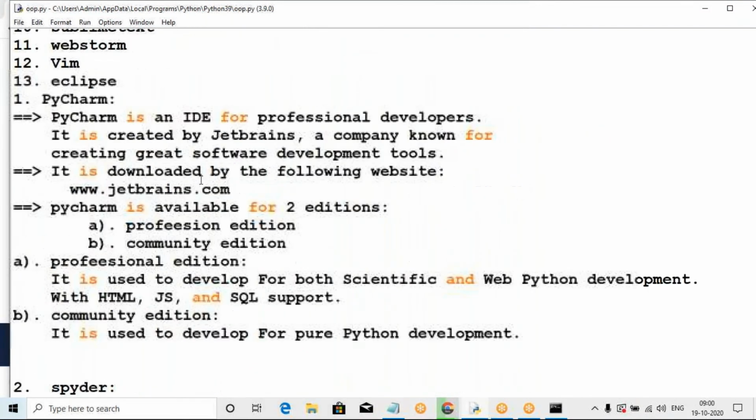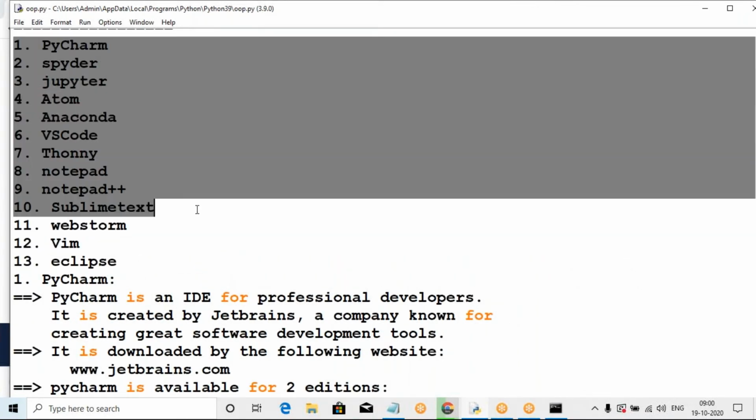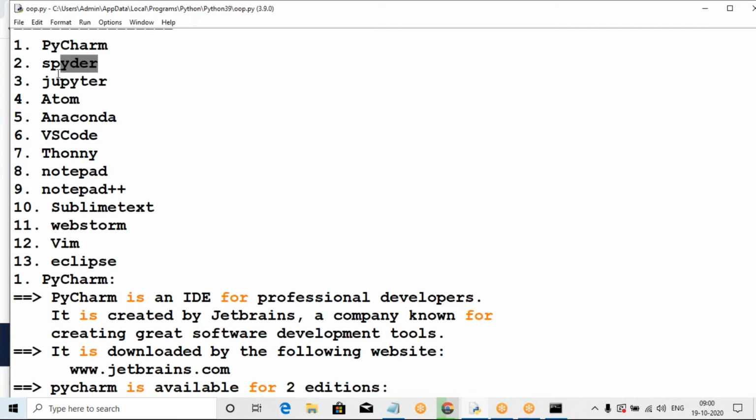Clear or not? So these are the top 10 IDEs, top 15 IDEs, top 10 IDEs: PyCharm, Spider, Jupyter, Atom, Anaconda, VS Code.